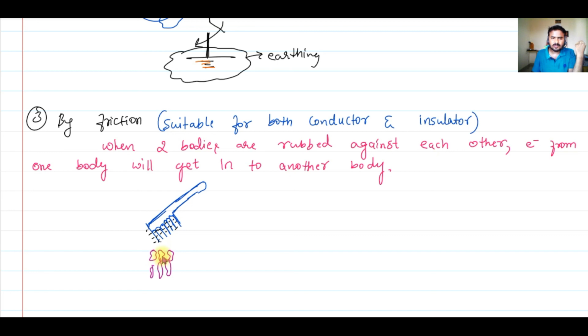Within the bits of paper, the electrons will be repelled. That means this end will become positively charged, and this will be negatively charged. In the sense, they get redistributed. The electrons will move to the farther end of this paper, leaving a deficiency of electrons at the top end. So the top end is positively charged now, so that will get attracted to the comb. That's it. It's a very simple method of charging a body. So this is suitable again for both conductors and insulators.